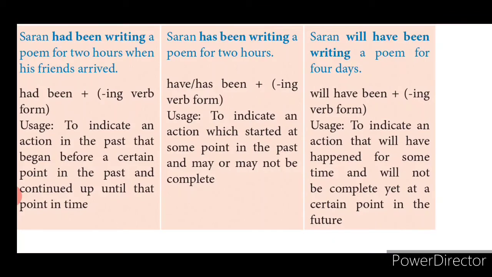Okay, an action which started in the past and it will not get completed now, it will take another 10 days, another 1 day, another 24 hours, like that. Such actions will be represented by future perfect continuous tense. Will have been plus verb plus ing will be the form of future perfect continuous tense.